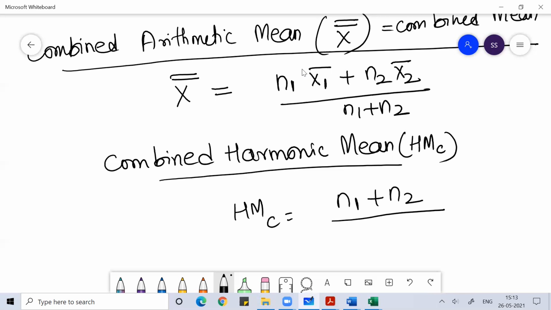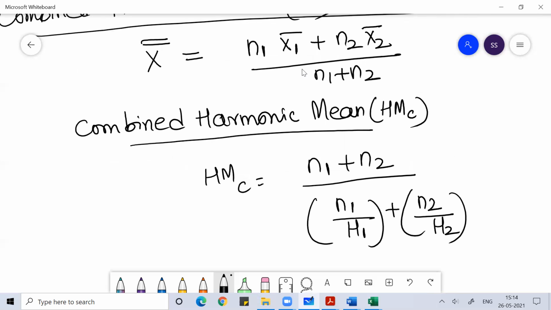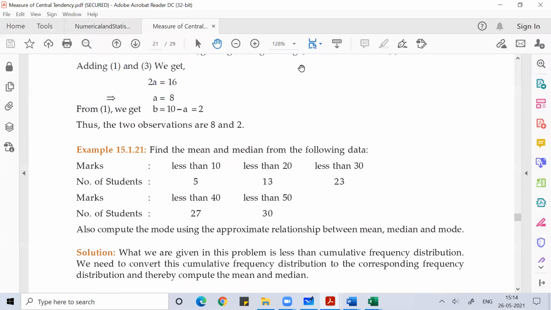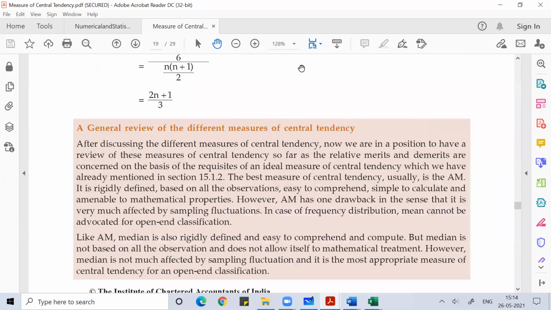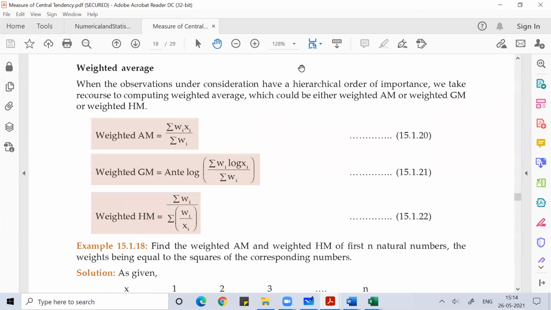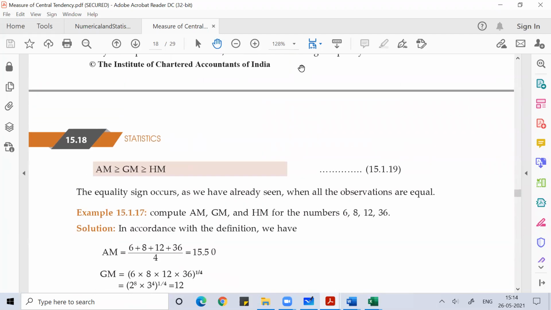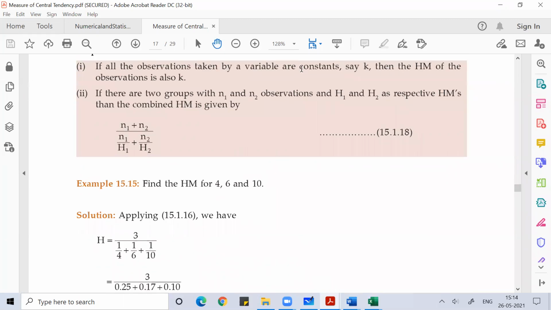Then the formula of combined harmonic mean is n1 plus n2 divided by n1 by h1 plus n2 by h2. Remember this. Ask me if anyone has any doubt.